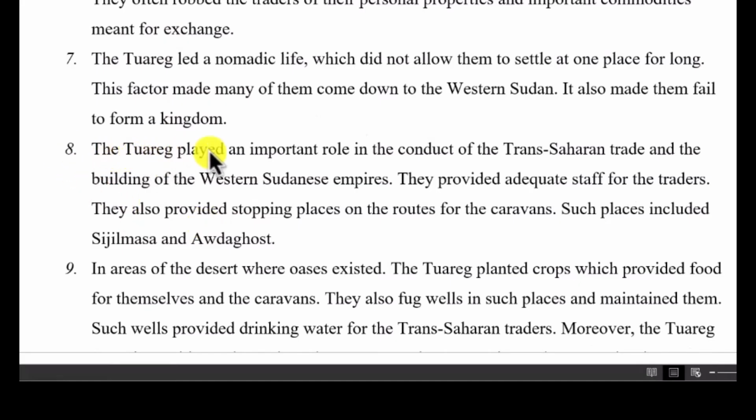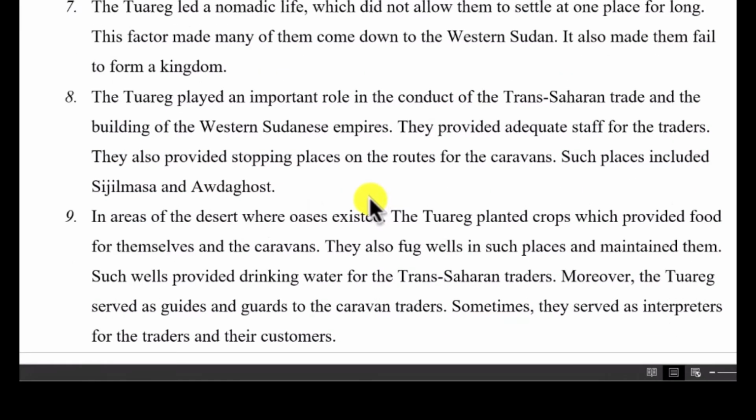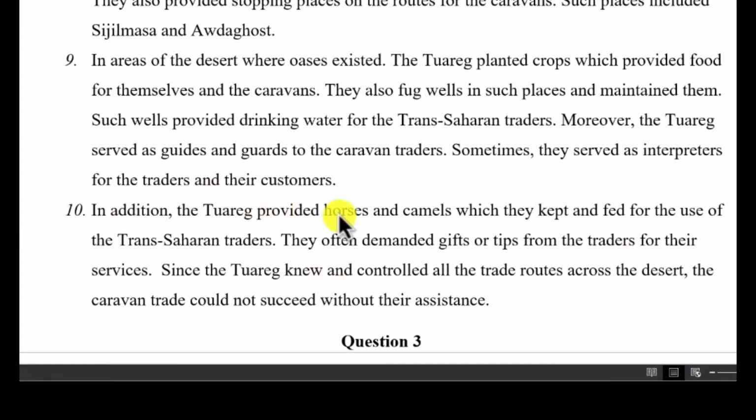The Tuareg played an important role in the conduct of the trans-Saharan trade and the building of the Western Sudanese empires. And then also in areas of the desert where oases existed, the Tuareg planted crops which provided food for themselves and the caravan. And then the last one, the Tuareg provided horses and camels which they kept and fed for the use of the trans-Saharan traders.